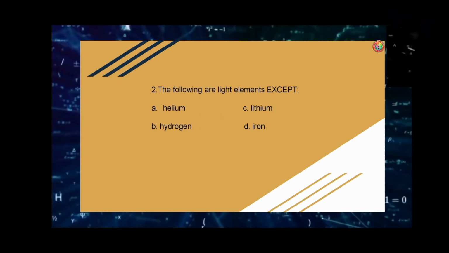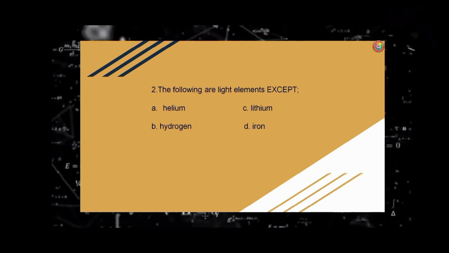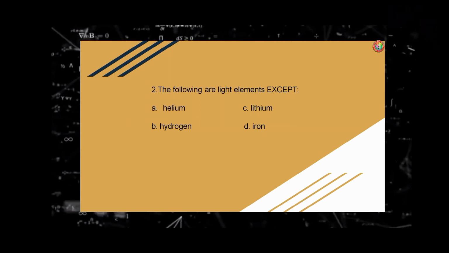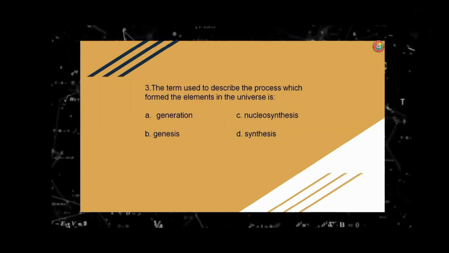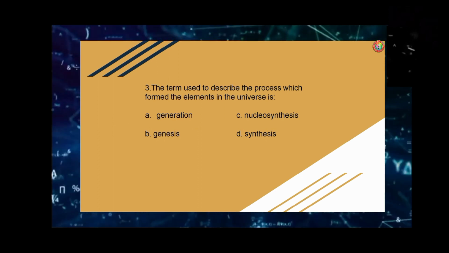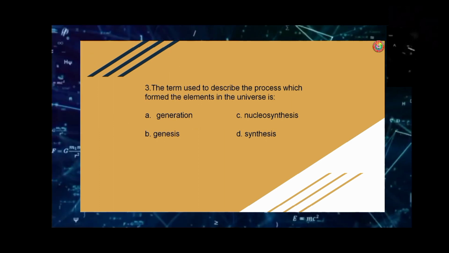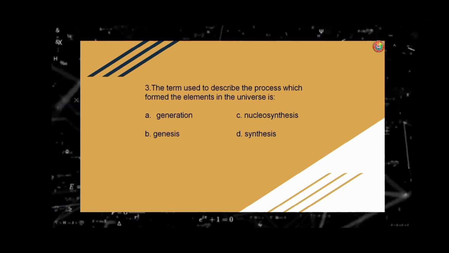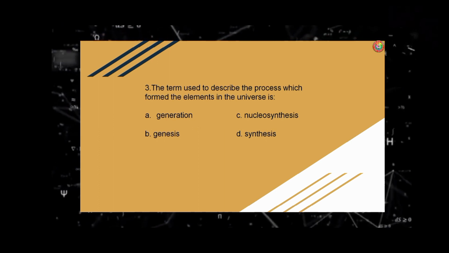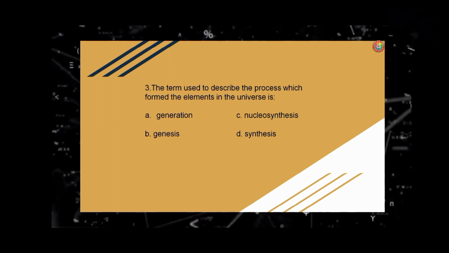Number two. The following are light elements except: A. Helium. B. Hydrogen. C. Lithium. D. Iron. The answer is letter D, iron. Number three. The term used to describe the process which forms the elements in the universe is: A. Generation. B. Genesis. C. Nucleosynthesis. D. Synthesis. The answer is letter C.